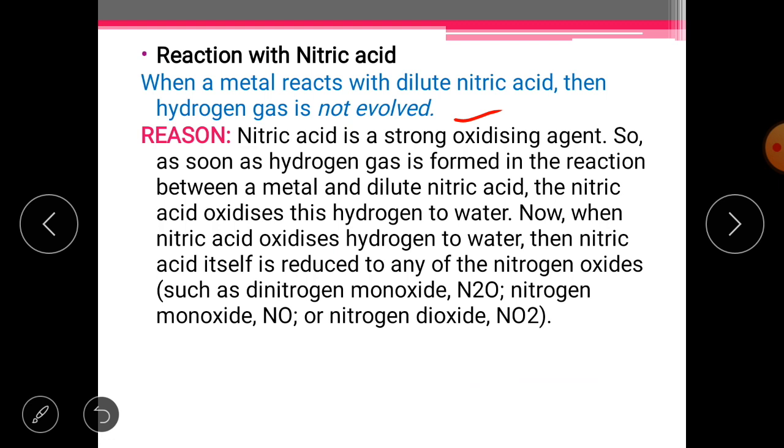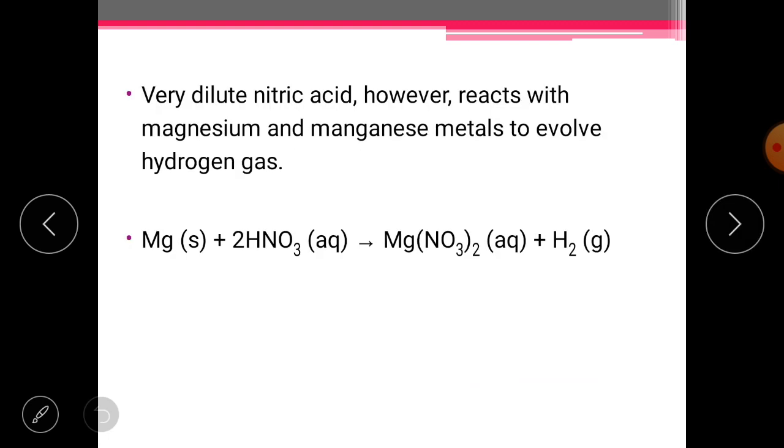So this is the exceptional behavior of nitric acid when metals react with it. Now it must be clear to all of you, but still very dilute nitric acid, however, reacts with magnesium and manganese to evolve hydrogen gas. So they occur normally.